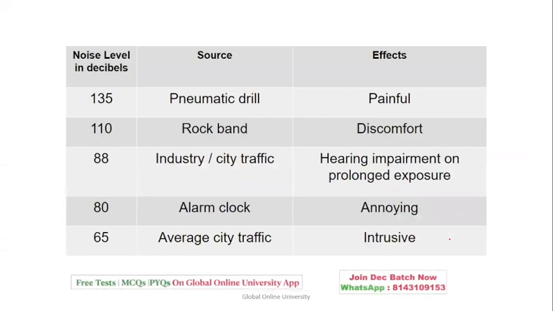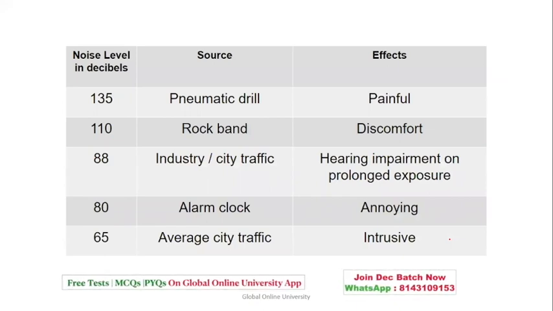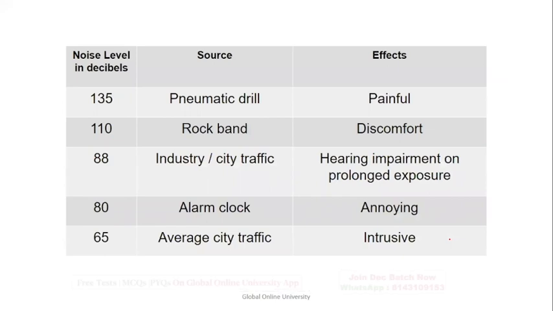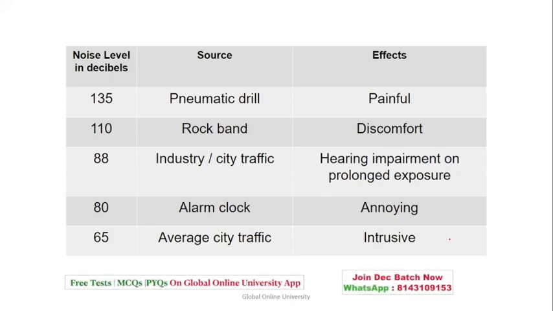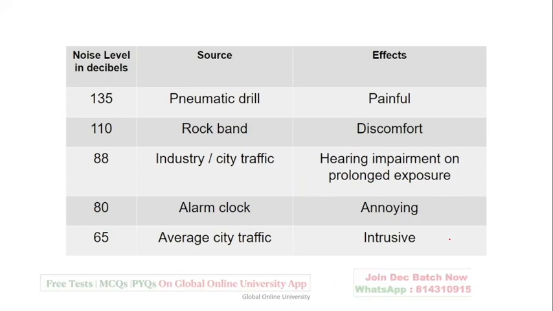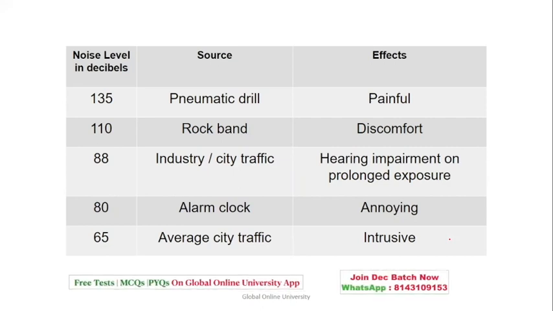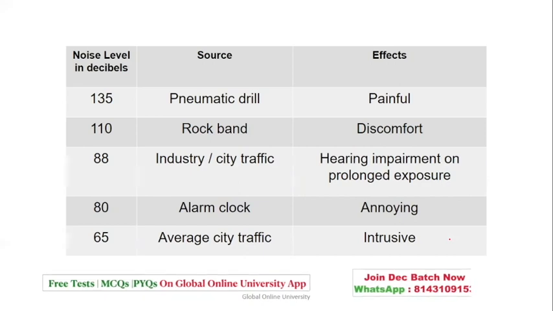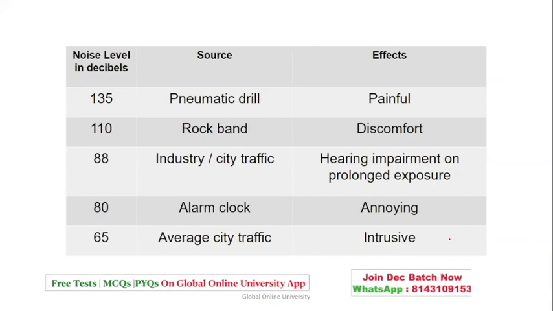Noise: we studied the noise levels for industrial as well as residential areas, but let us see the sources and effects also. 135 dB is a pneumatic drill, which is very painful. 110 is a rock band, which is very uncomfortable. 88 is traffic, which causes hearing impairment on prolonged exposure. 80 is an alarm clock, which is annoying, and 65 is city average traffic, which is intrusive. You may get questions on these effects. No question has been seen yet, but the table is made so that in case you get one, you can write it.